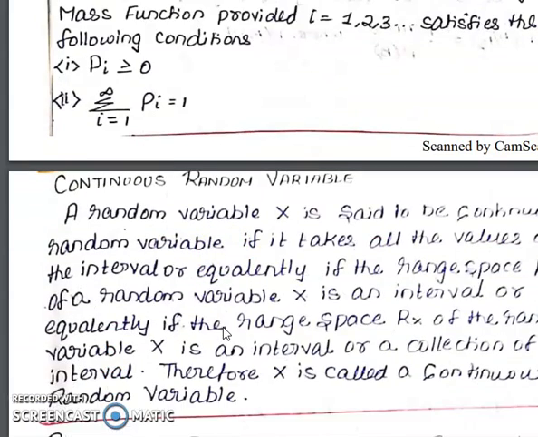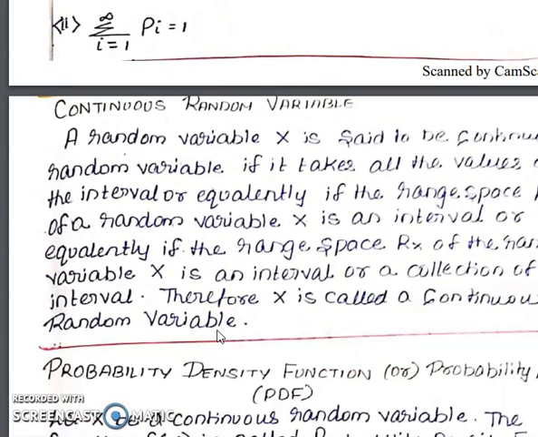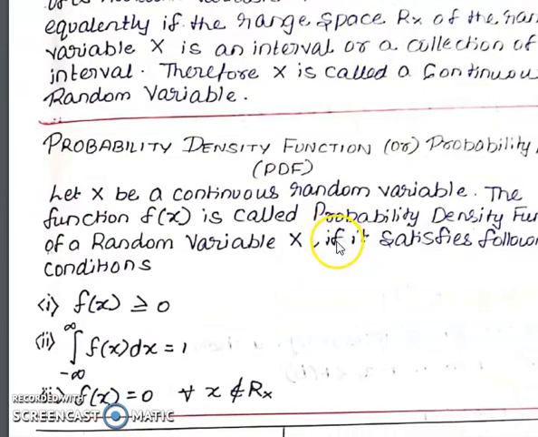Okay, so next, continuous random variable. A random variable X is said to be a continuous random variable if it takes all the values on an interval, or equivalently if the range space of the random variable X is an interval. Next one is the probability density function. Let X be a continuous random variable. The function f of x is called a probability density function of the random variable X if it satisfies the following conditions. First one is f of x greater than or equal to 0, just like here.